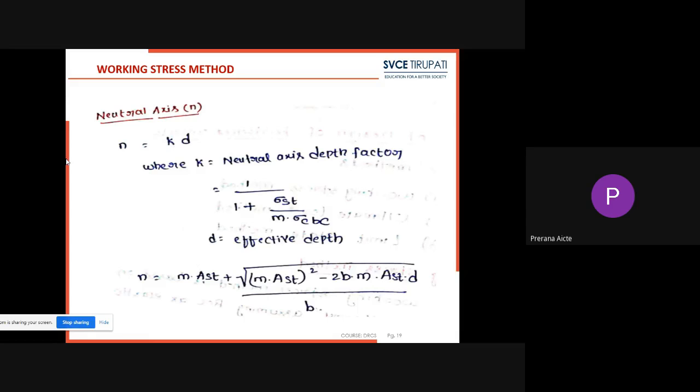Here k is nothing but the neutral axis depth factor. The formula will be 1 divided by 1 plus sigma ST divided by m into sigma CBC. Here small d is nothing but the effective depth of the beam section. So in some special cases, we have to find the neutral axis depth by using this formula.